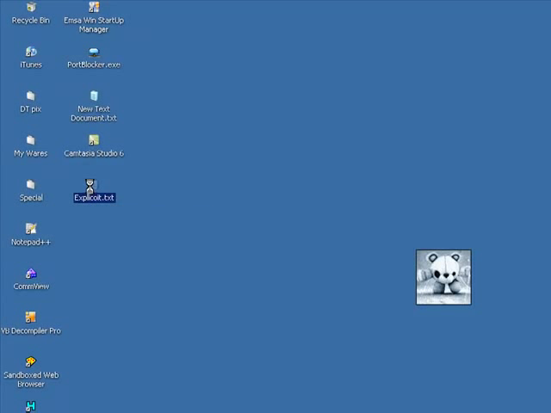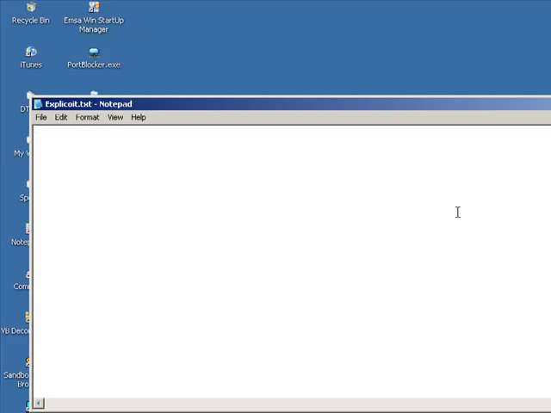Okay, when I open this, the main coding is: rundll32 user32, swap mouse button. You might want to add an echo off, so it's @echo off.